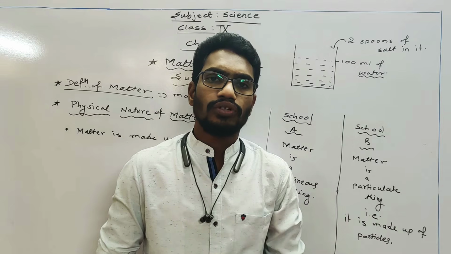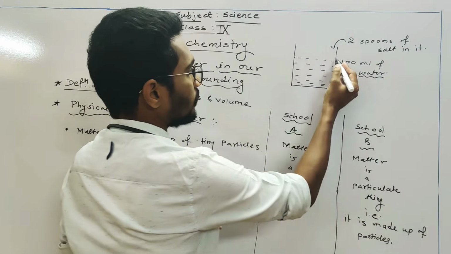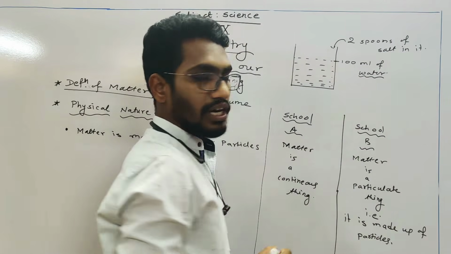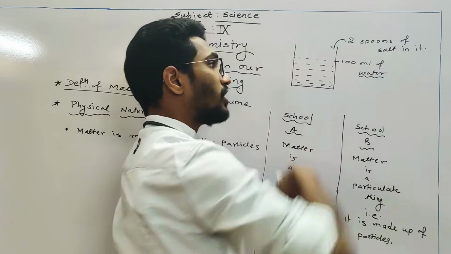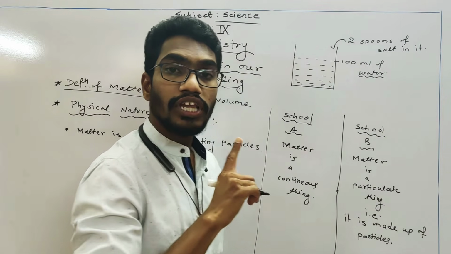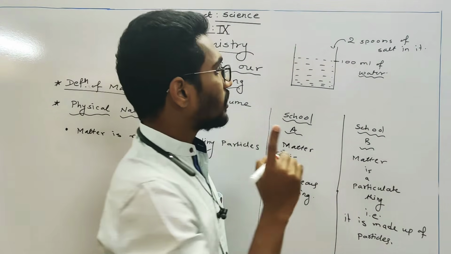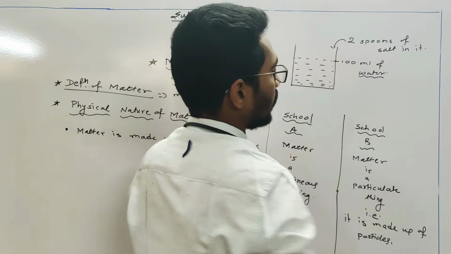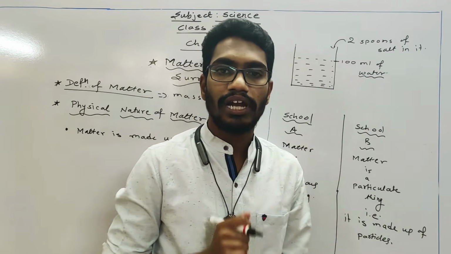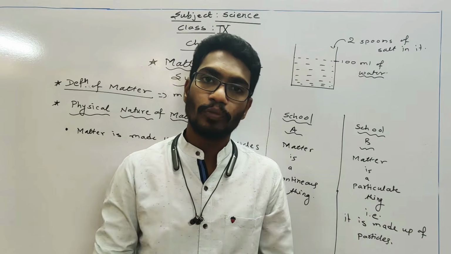Then what can we understand from this activity? If you observe the water level before adding the salt, the water level is 100 ml, and after adding 2 spoons of salt in it, when the whole salt got dissolved, the water level does not rise. It is as it is, 100 ml. So where does that salt go? Because salt is also a matter having a mass and having a particular volume, it also occupies some space.